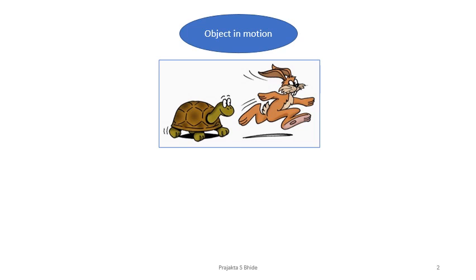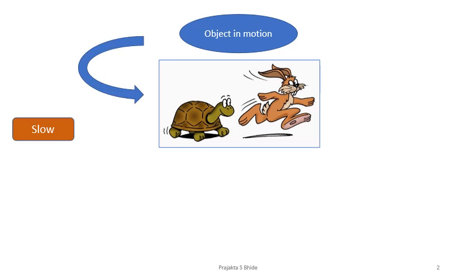Whenever we talk about objects in motion, there are few things we always try to compare. Have a look at this picture. What do you recollect? Is it a race? Tortoise and then hare race, famous race. Now often what do we infer?